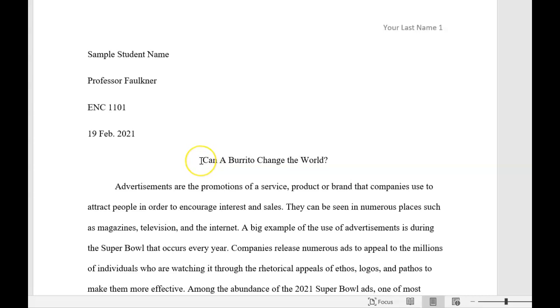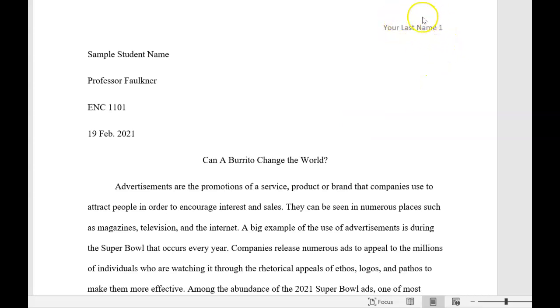Then centered, notice it's not bold, italicized, or underlined, is your title. You should have an interesting title to your paper. It should not simply be rhetorical analysis essay. That does not indicate that you've really thought about how you want to engage your reader, so you want a good title.